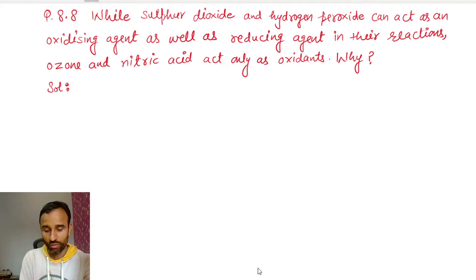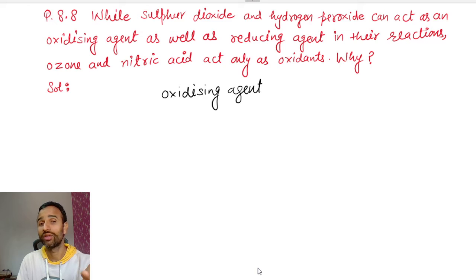See, first tell me what is an oxidizing agent. An oxidizing agent is one which can oxidize others and itself gets reduced. That means it increases the oxidation number of the others, but its own key element, any atom, should decrease its oxidation number.